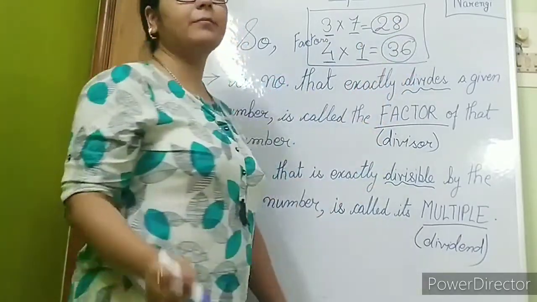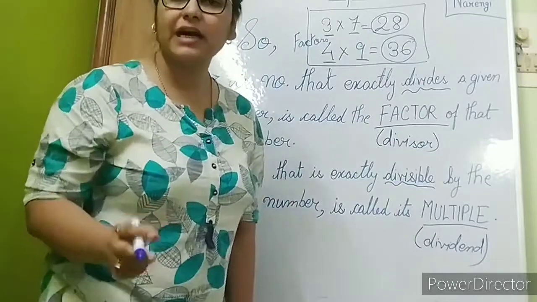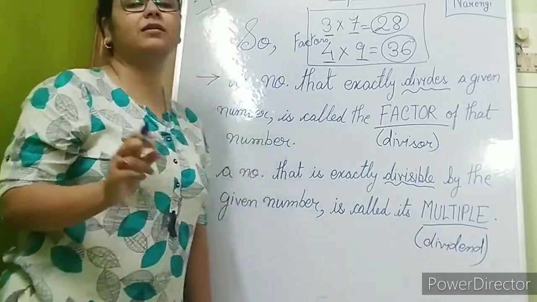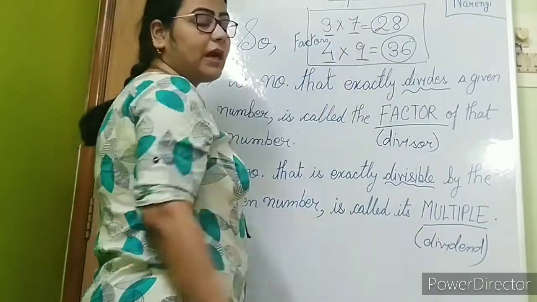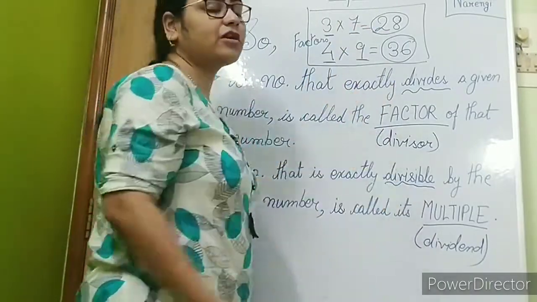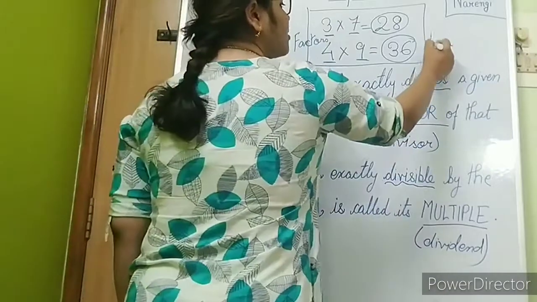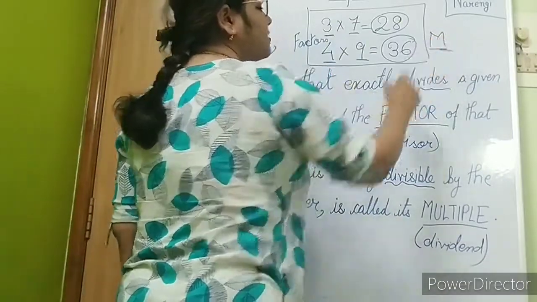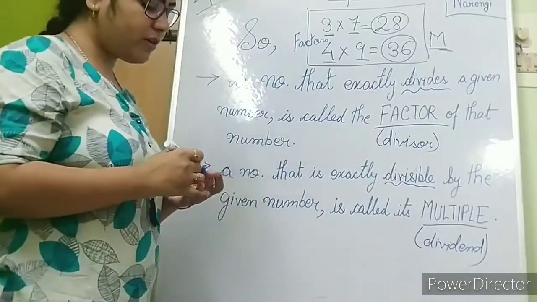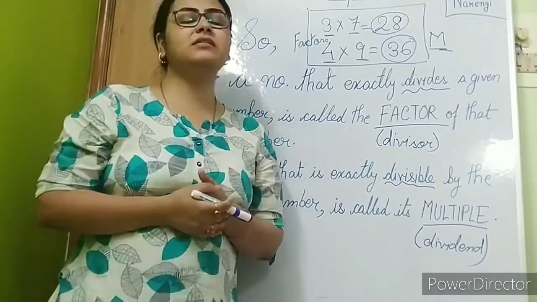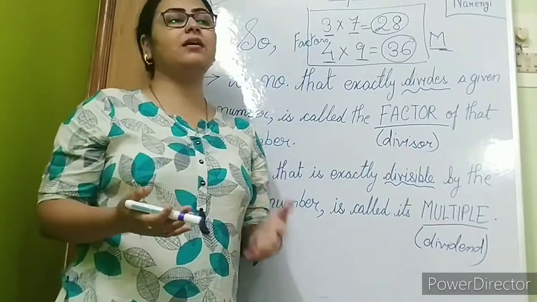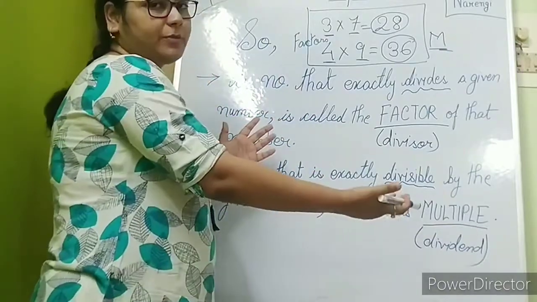While I was explaining multiples, I told you that the products of any two numbers are the multiples. So these are the products. 28 is the product of 3 and 7. 36 is the product of 4 and 9. These are the multiples. Okay children, so we all have learned tables, right? So from the tables itself, we can very easily understand what are the factors and what are the multiples.